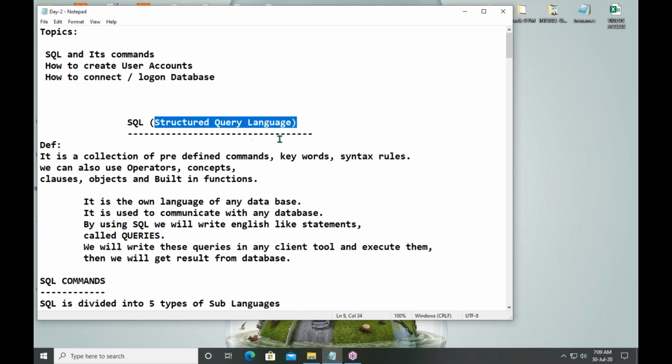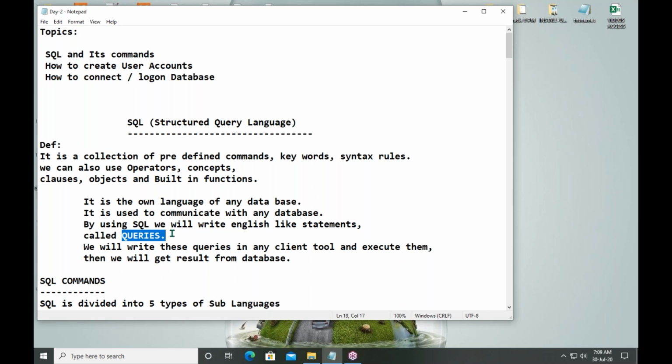Basically, it is a language to communicate with the database. In which format can we communicate? We can communicate with the database by writing SQL statements. Those statements are known as queries.